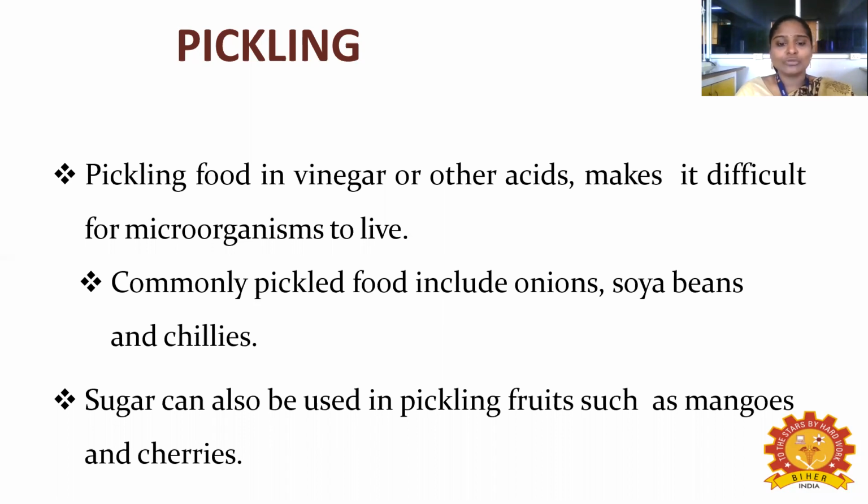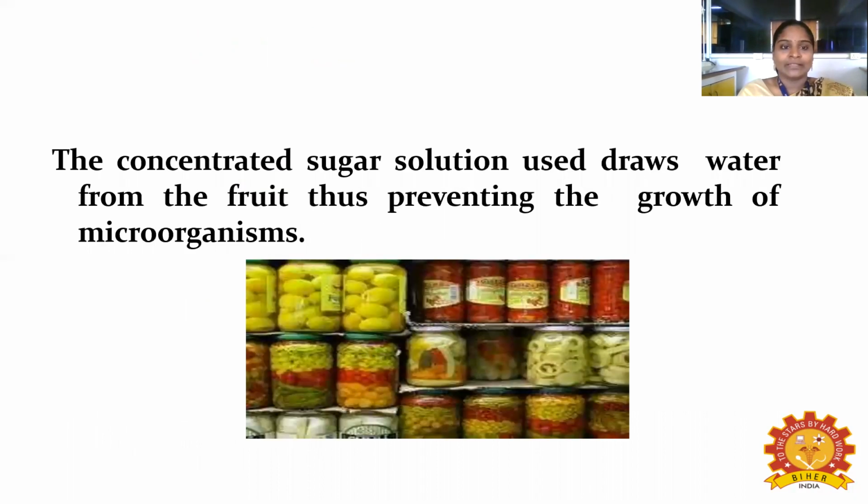Sugar can also be used in the pickling process, as with mangoes and cherries. Not only acids and vinegar, sugar is also used for preserving, for example in making jams. Mangoes, cherries and various food products are preserved with sugar as the preserving material.